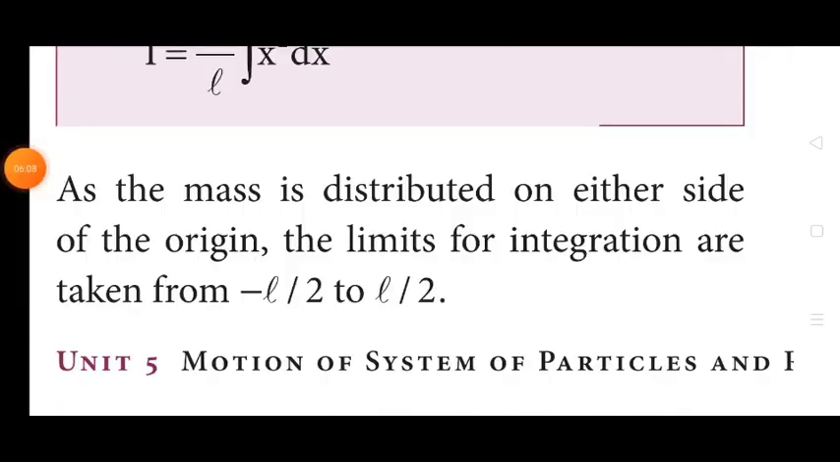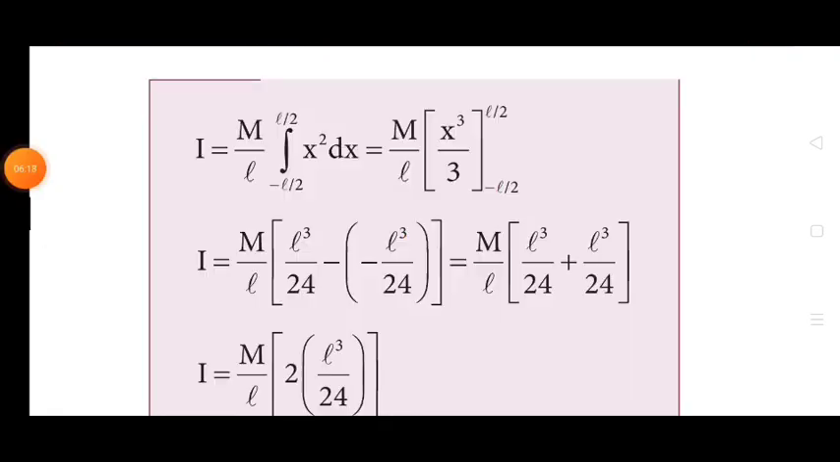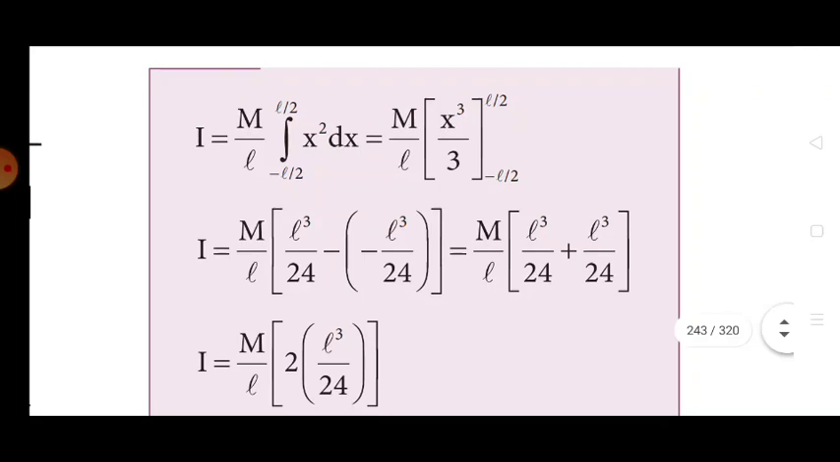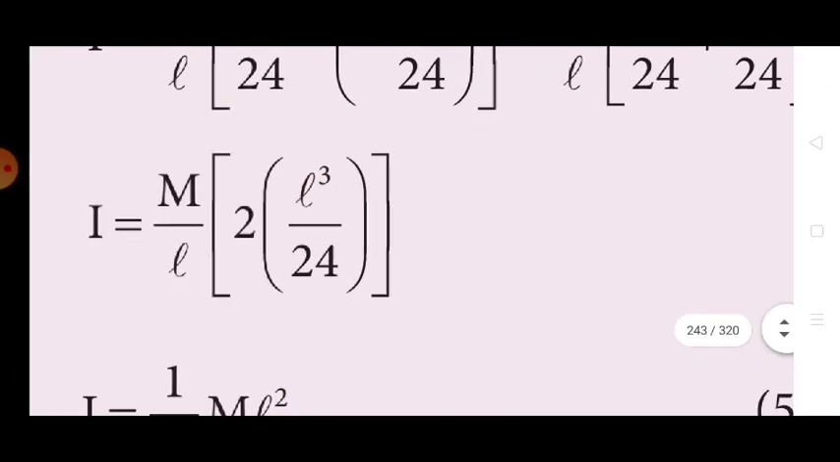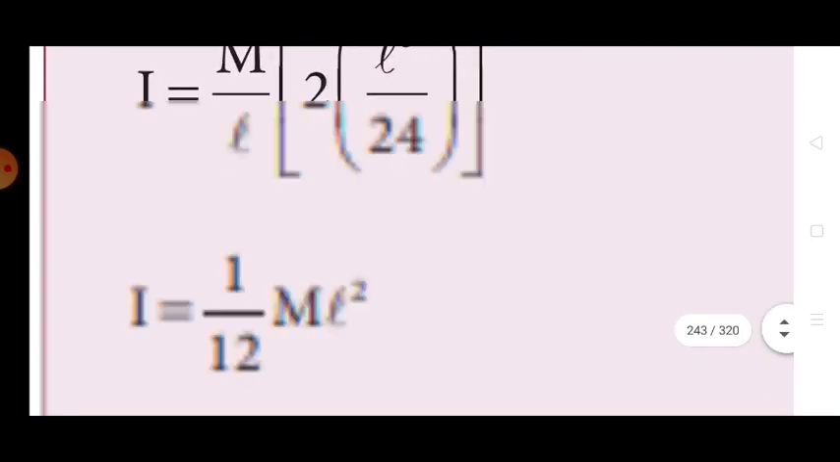As the mass is distributed on either side of the origin, the limits of the integration are taken from -L/2 to +L/2. So we will get I = (m/L) integral from -L/2 to L/2 of x^2 dx = (m/L) [x^3/3] from -L/2 to L/2. Finally, we will get the moment of inertia I = (1/12) mL^2.